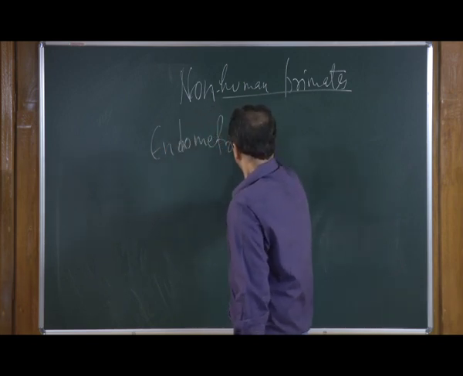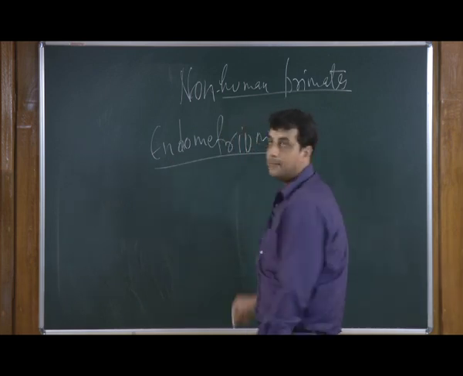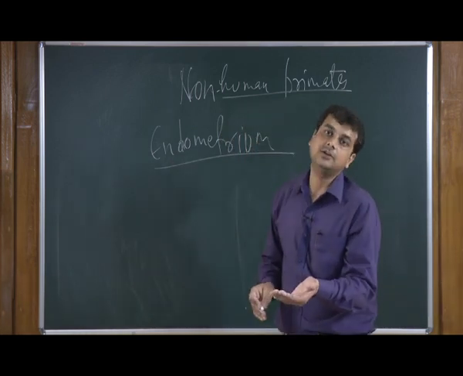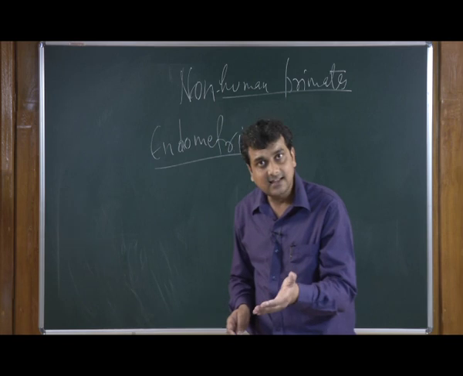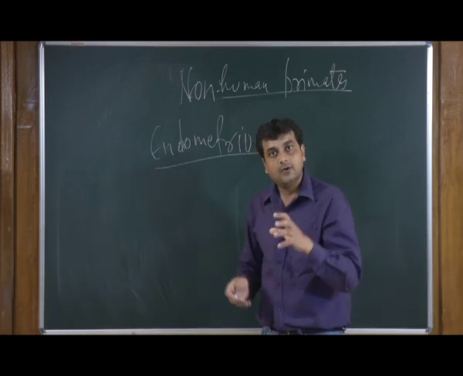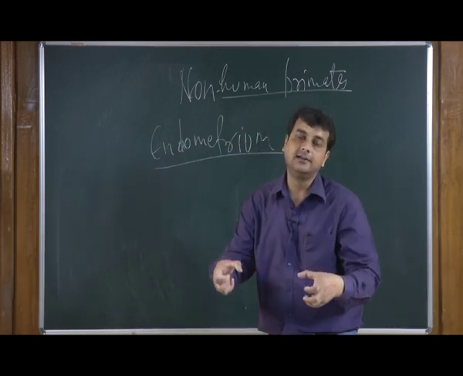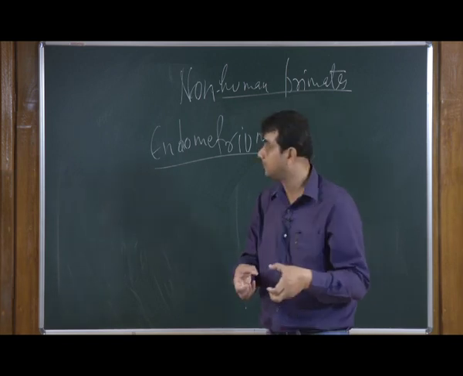Endometrium is nothing but the inner lining of the uterus, because this is the area that can sustain the growing fetus inside the mother's body.